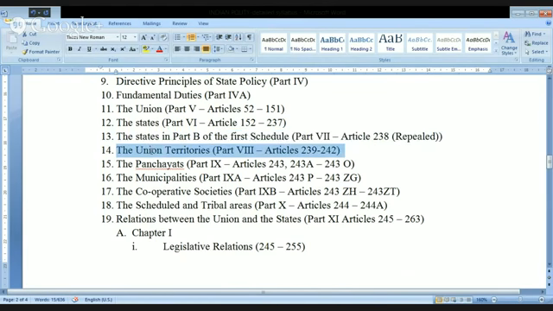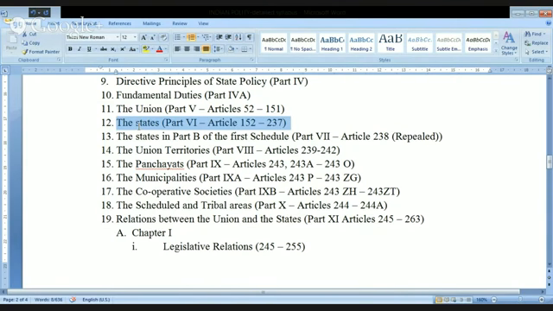Again, union territories. They are mentioned in Part 8 of the Indian Constitution. Kindly remember, right now in India, we have 29 states and 7 union territories. And this point number 12 is talking only about the states.